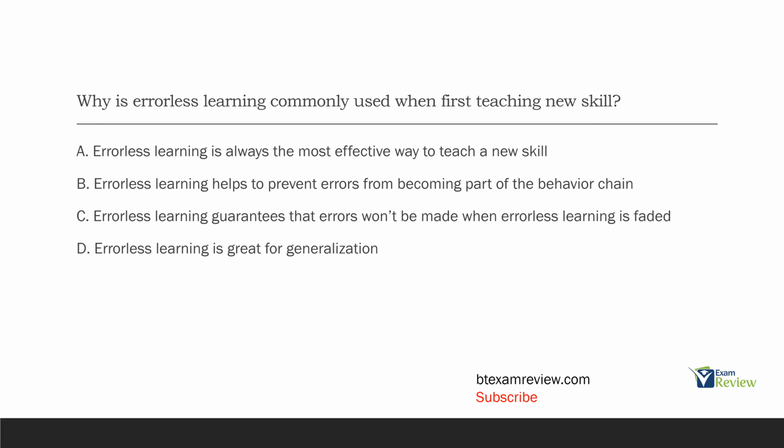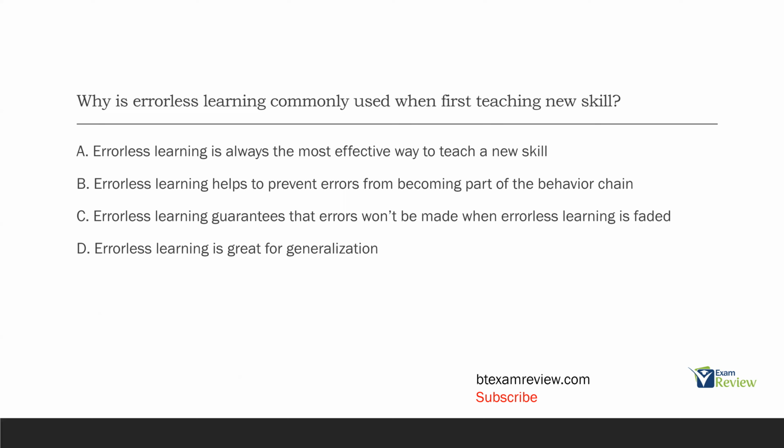A, errorless learning is always the most effective way to teach a new skill. Be very careful about very concrete, definitive words like always, right? Errorless learning is not always the most effective way to teach a new skill because all kids are different. We need to personalize things. B, errorless learning helps to prevent errors from becoming part of the behavior chain. So if we think about learning a skill, we teach different steps. If an error becomes part of those steps, then it becomes part of the chain. So this is a great way to prevent errors from being incorporated into that behavior chain. So B is one of the reasons we use errorless learning.